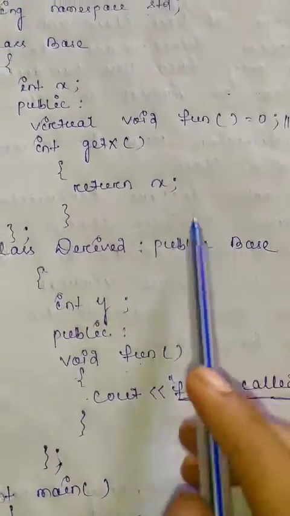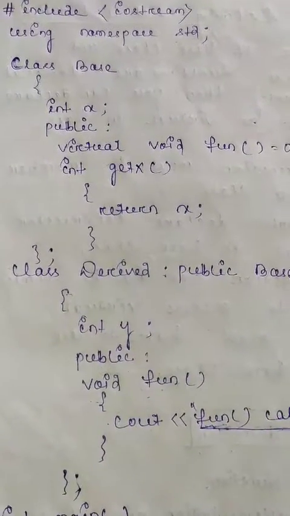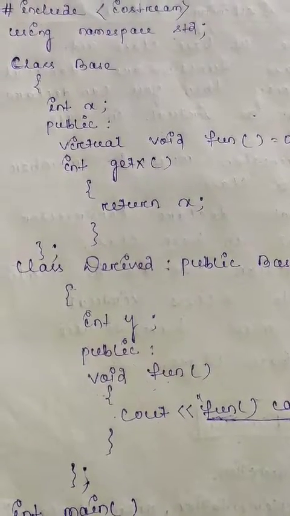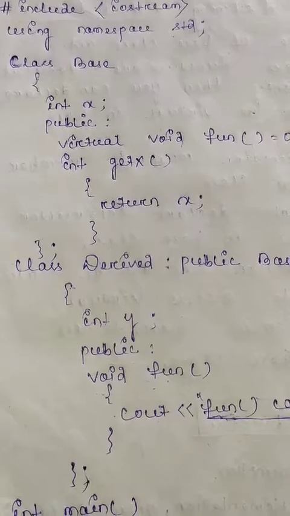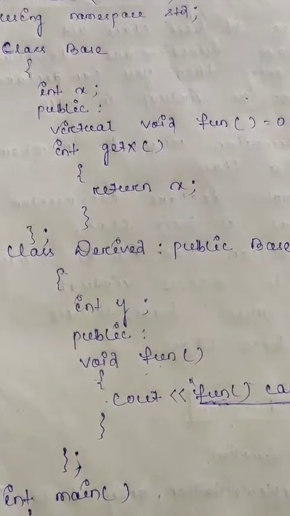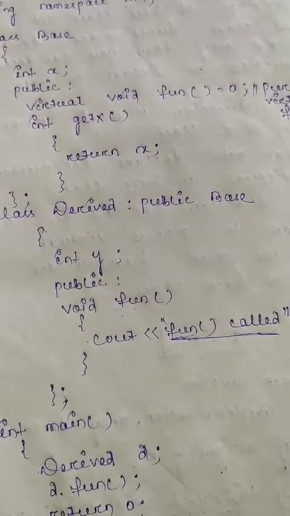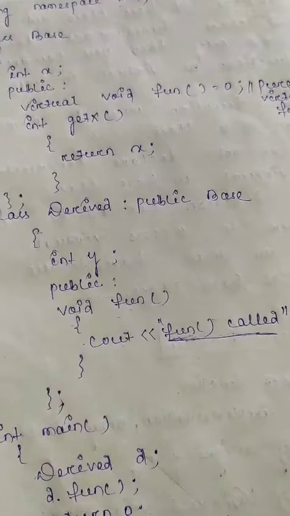It is a pure virtual function which is declared in class base. When we declare a pure virtual function inside a base class, then that base class automatically acts as an abstract class. Otherwise you can say that an abstract class must have at least one pure virtual function.